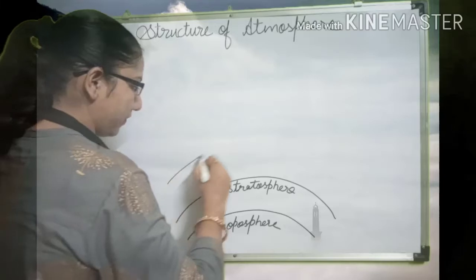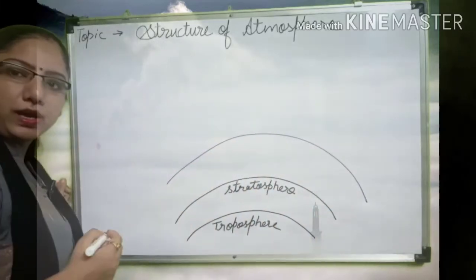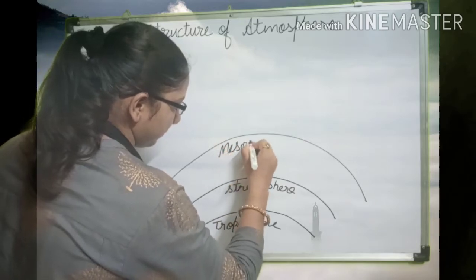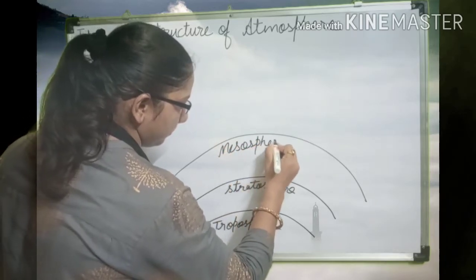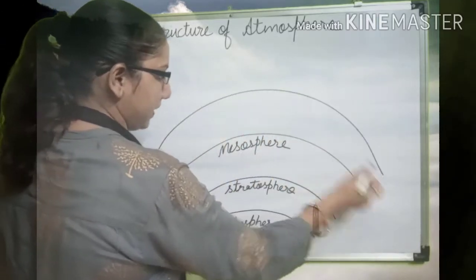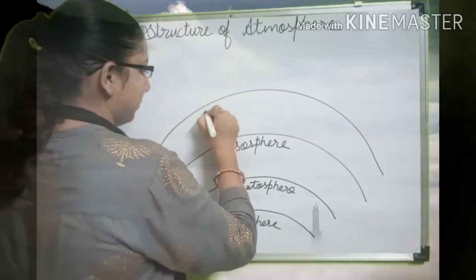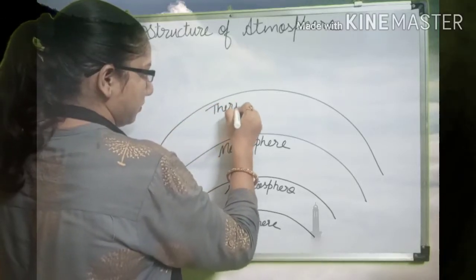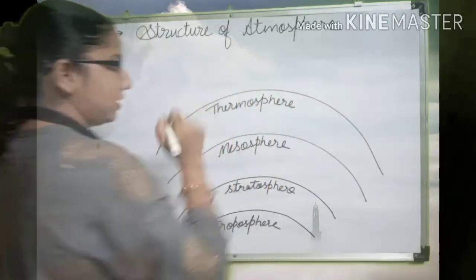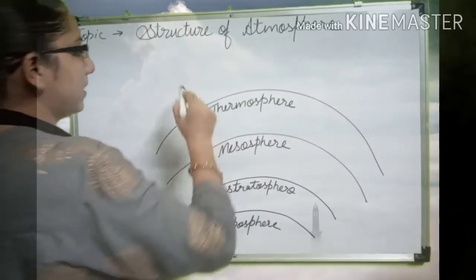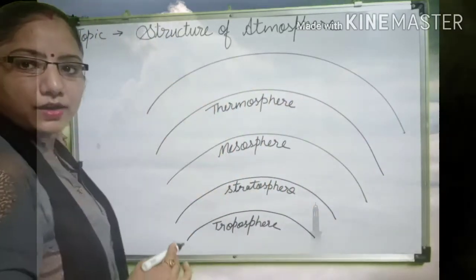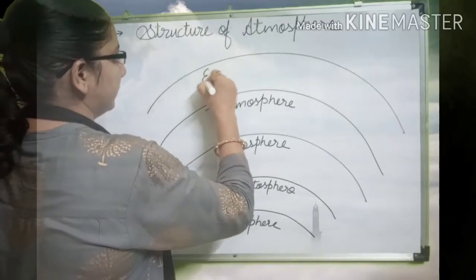Then the third part of our atmosphere is known as the mesosphere. The fourth part of our atmosphere is the thermosphere. And the uppermost part, or we can say the outermost part of our atmosphere, is the exosphere.